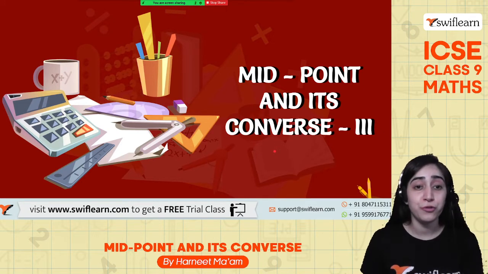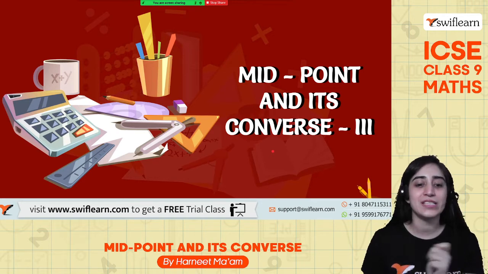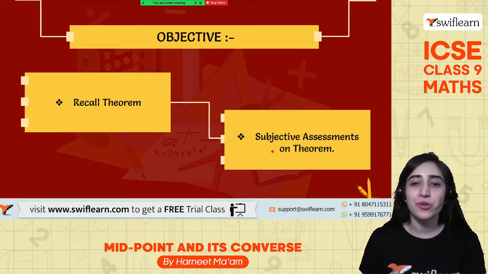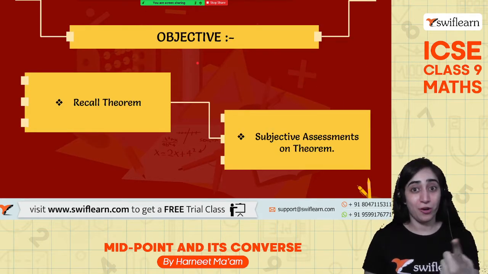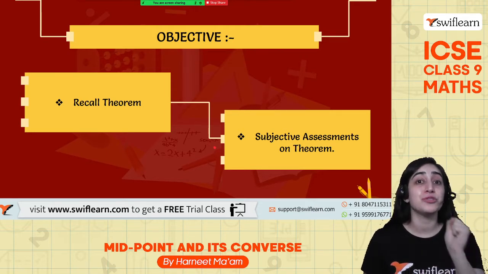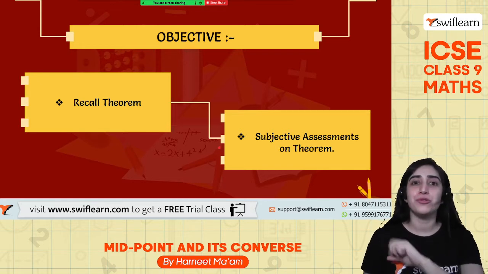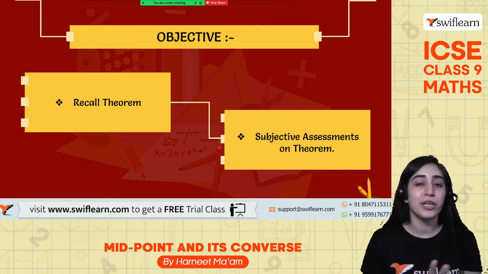I hope you have gone through the first and second sessions and you have learned how to prove it. So today will be a brush up of all the theorems once again, and we start with their application. The objective is to recall the theorem first of all. Secondly, do the subjective assessments of the theorem, which is important, and that's what is asked in your school exams. So this video will help you to revise all of the theorems and do the brush up once again.